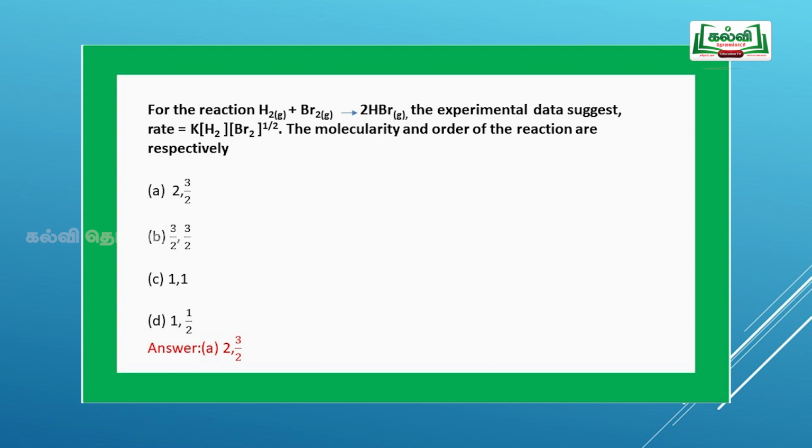The order of the reaction is from experimental data, hence it cannot be calculated directly, but they have given with respect to the concentration of H2 it is 1, with respect to the concentration of Br2 it is half, so the order of the reaction is 1 plus 1 by 2, so it is 3 by 2. Overall molecularity is 2, order of the reaction is 3 by 2.